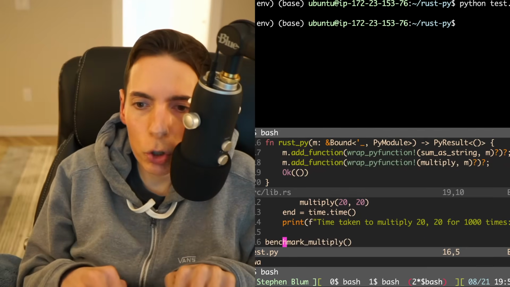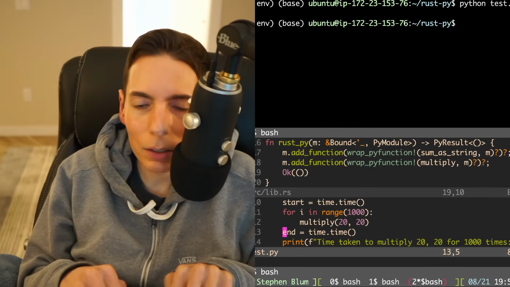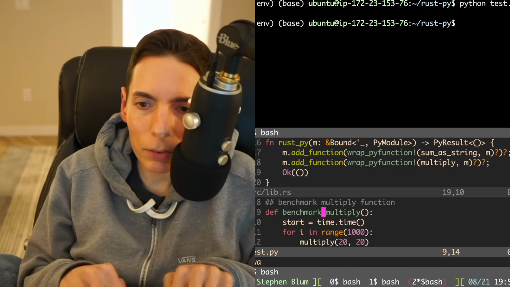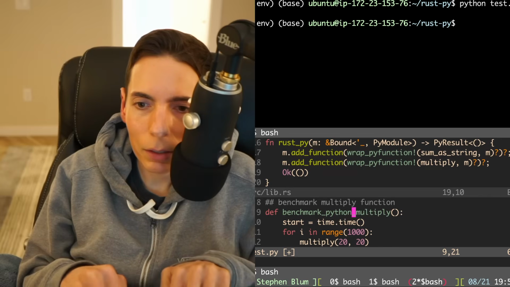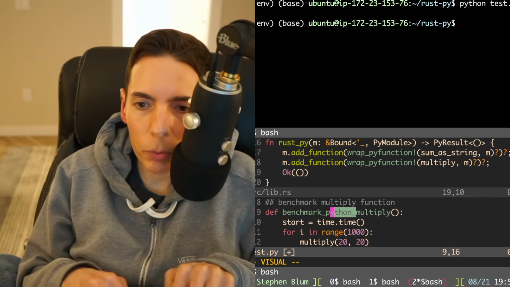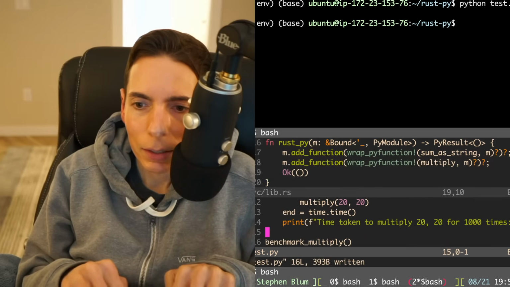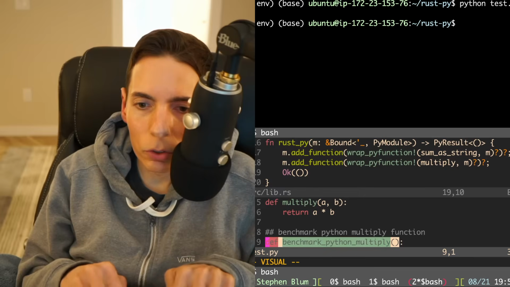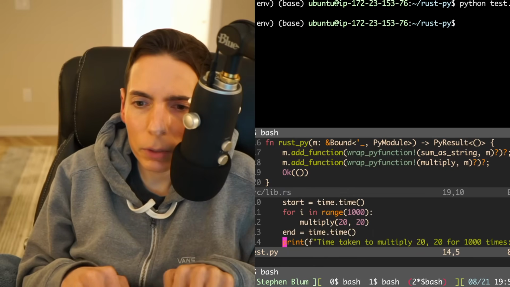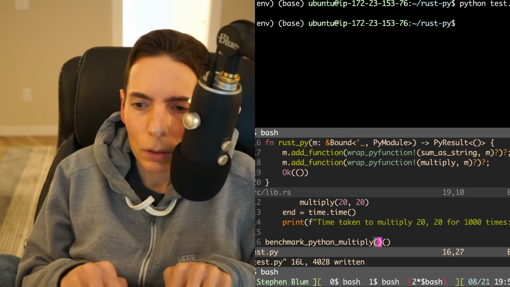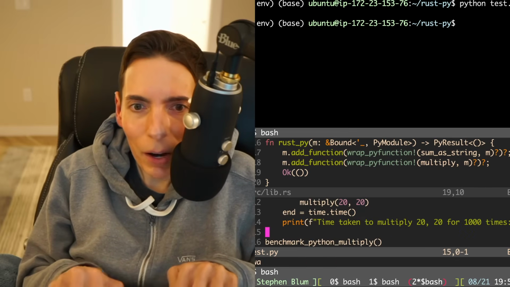Boom. What we're doing is simple benchmarking. We're going to benchmark the Python multiply, and then we'll do the Rust multiply. Is this the Python? Yeah, I think this is the Python multiply. Yep, Python multiply. Okay, perfect. Wow, you are good at this.